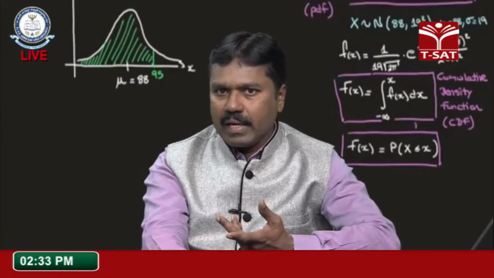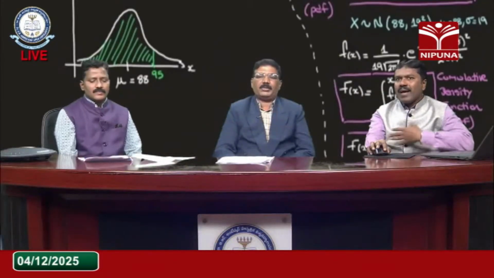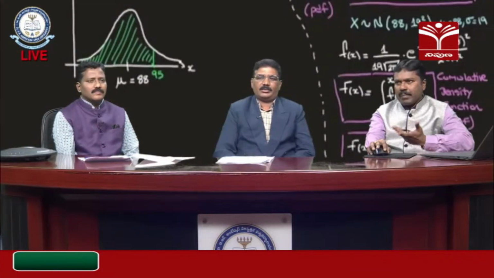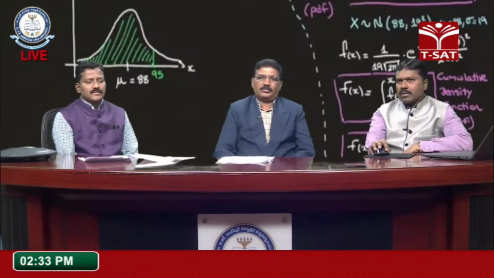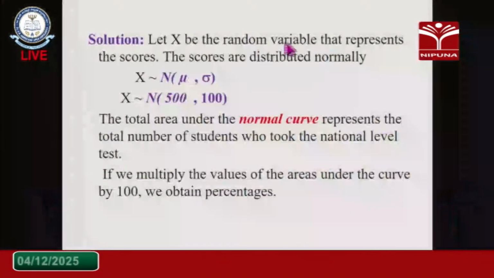We are giving only the chance, not exactly. We are estimating, forecasting. Probability tells about chance only. So let X be a random variable that represents the scores. The scores are distributed normally. So that means X follows N of mu comma sigma.